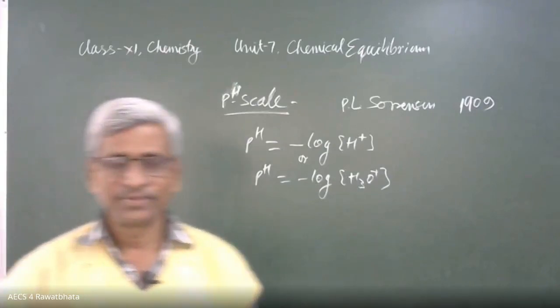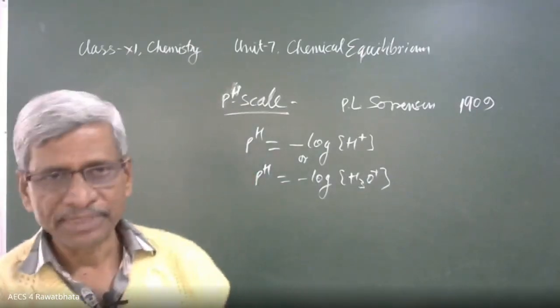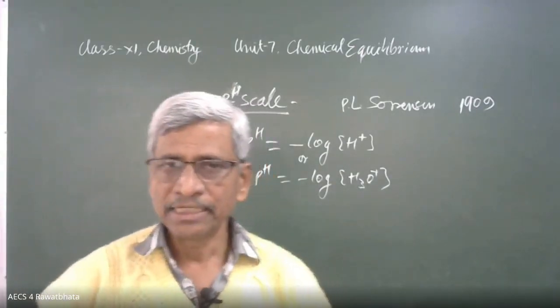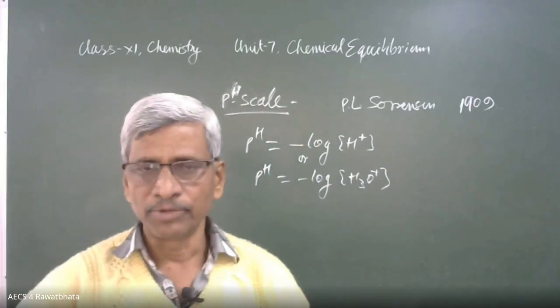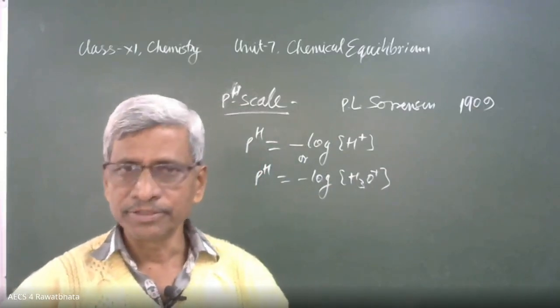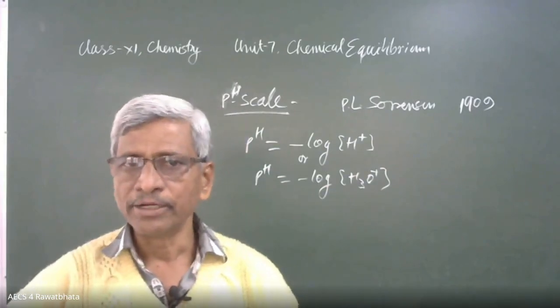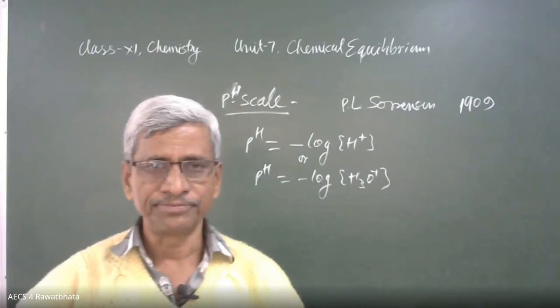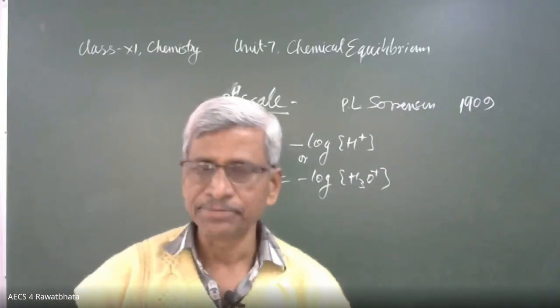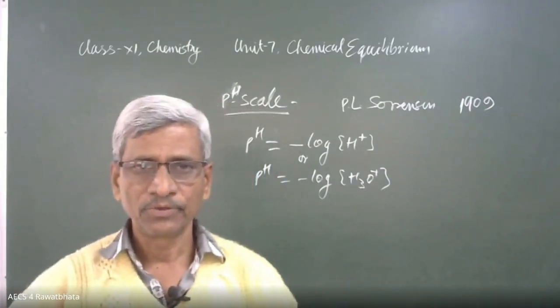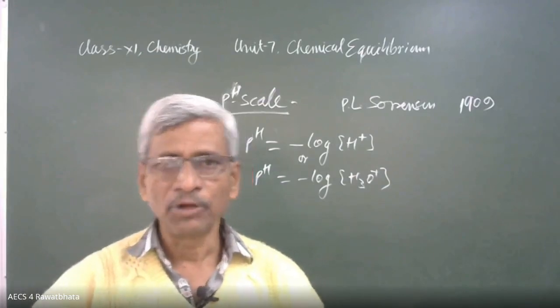In words, what is pH value? It is the negative logarithm of hydrogen ion concentration. It is the negative logarithm of hydronium ion concentration. That is the statement of the pH scale. It is the negative logarithm.